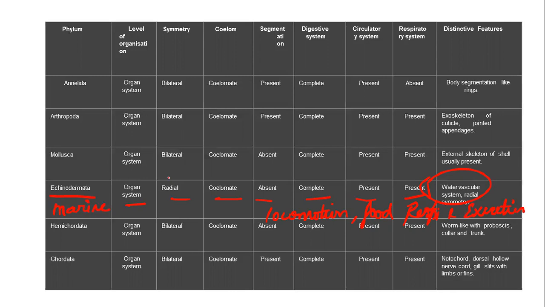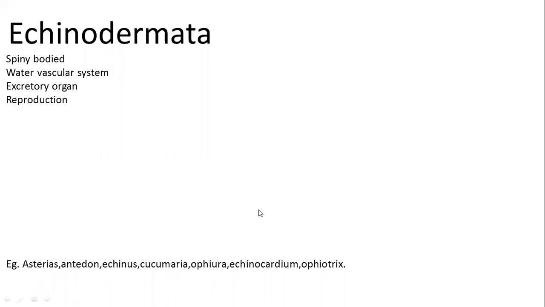So they are radial. They are radial in adult, but they are bilateral in infant. Okay, so this is the basic thing. And when we go for deeper knowledge, Echinodermata are mostly spiny bodied, or you can say spiny skinned. They are also called spiny skinned animals, because of the presence of an endoskeleton of calcareous ossicles.